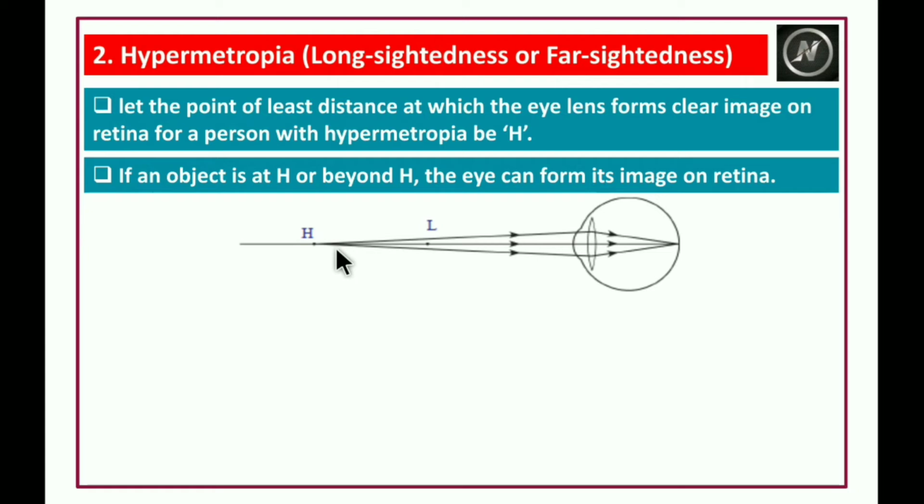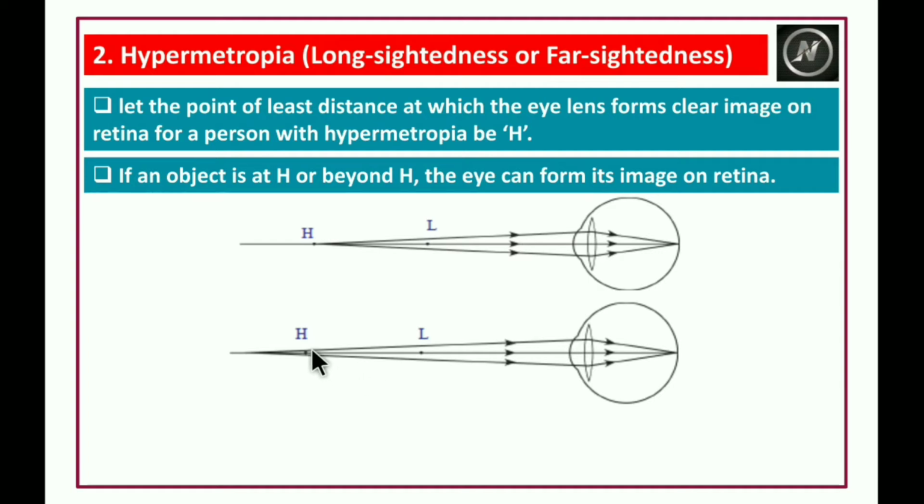So if you place the object at H or beyond H, the eye lens can form the image on the retina. But if you place the object before H, between L and H, the eye lens cannot form the image on the retina.